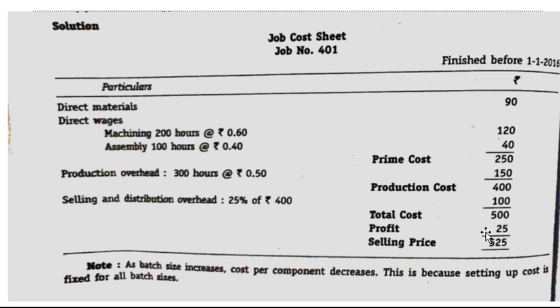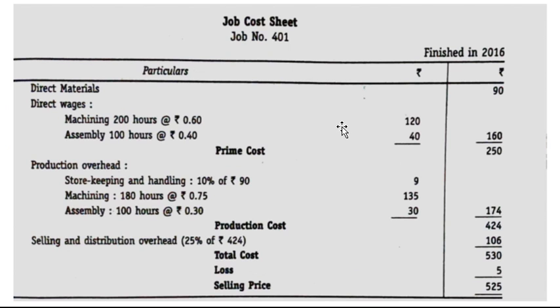After 2016, it has got a loss, because the organization has decided to assign storekeeping and handling, machining and assembly to different departments and jobs, and assign cost for each activity. So the cost has increased. So when there is further expansion of the activities, it has led to loss.